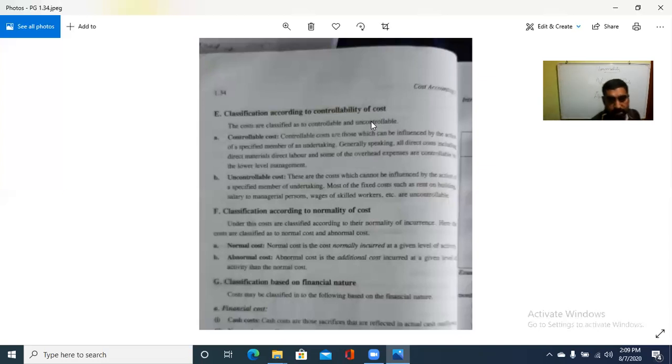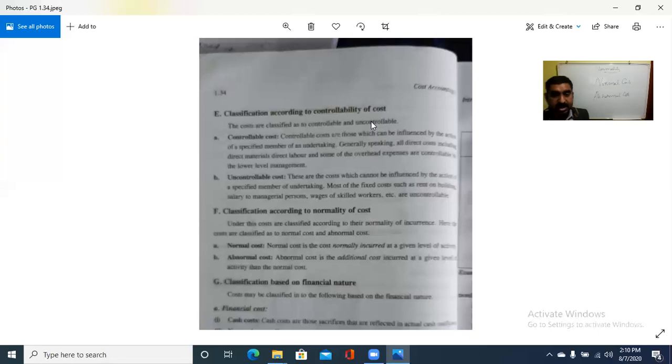So what is normal cost? Normally incurred at a given level of activity. Mostly happening, always happening, that is under the normal cost. Once in a while happening, that is abnormal cost. So it is the additional cost incurred at a given level of activity over the normal cost. Extra costs are what come under abnormal cost. So as per the normality, what are there? Normal cost and abnormal cost.